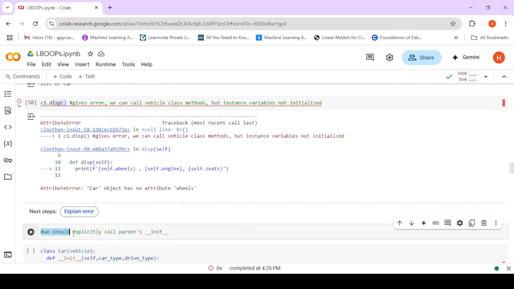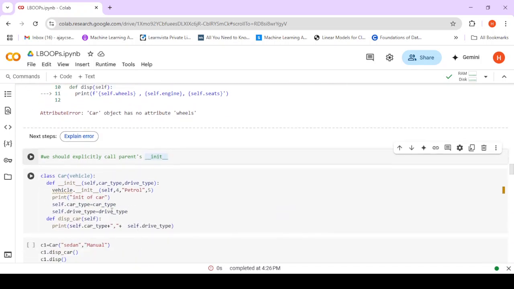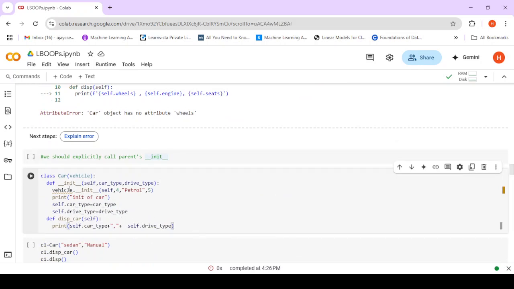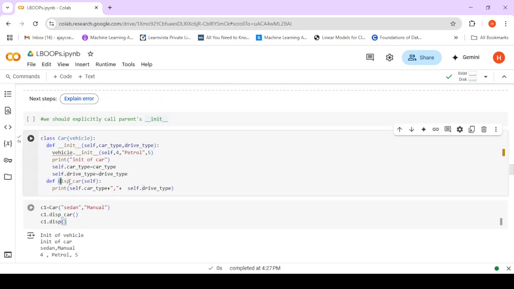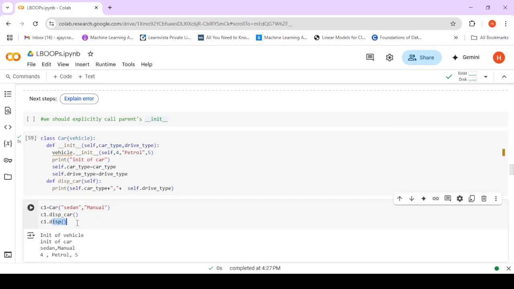So here the need is that we should explicitly call the parent's init and specify all the attributes. So here I say vehicle dot init. Here I'm calling that method, passing self, 4, comma, petrol. These are some static, constant values which I'm passing. And now when I call this display car, it will call car type as sedan and this manual drive type. In display it is going to call 4, petrol and 5, because it was already initialized using vehicle.